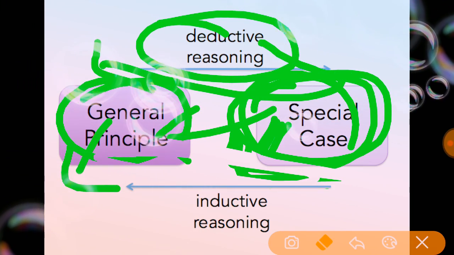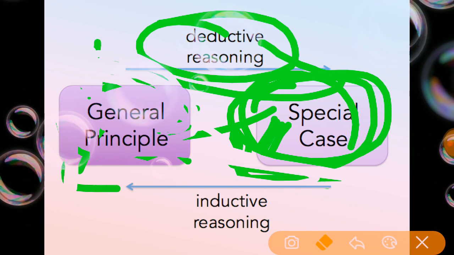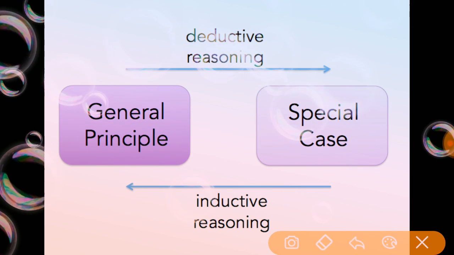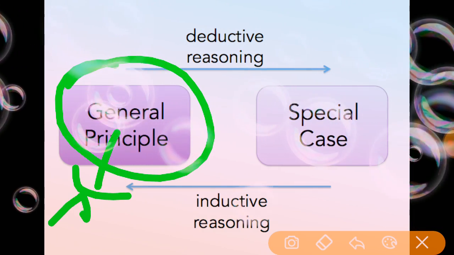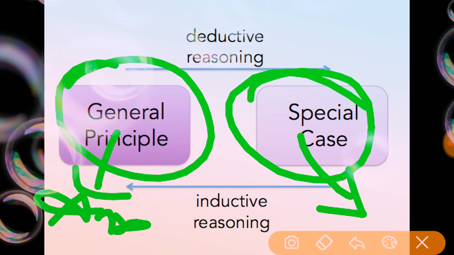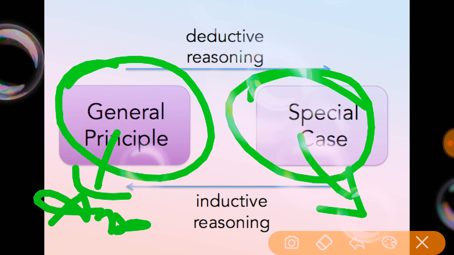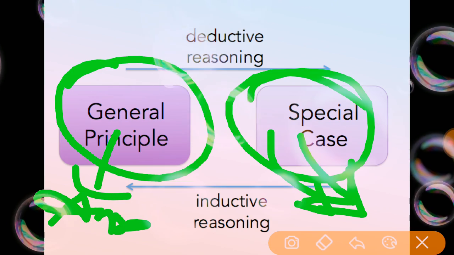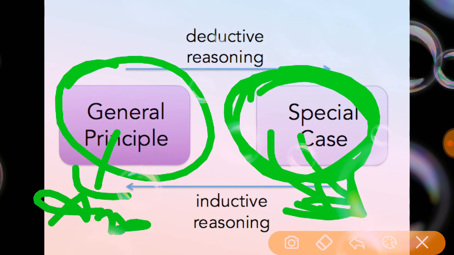See here, general means hospitalized children, not only children but each and every person, either the elder or the younger or the old aged. Generally if we are hospitalized, what do we get? Anxiety. That is a general principle. Coming to the special case, the children who are hospitalized whose parents don't have rooming in with the children, that is the special case, the specific prediction. This is deductive reasoning.